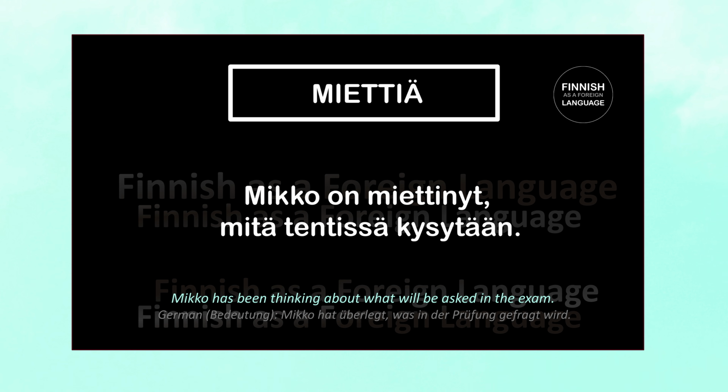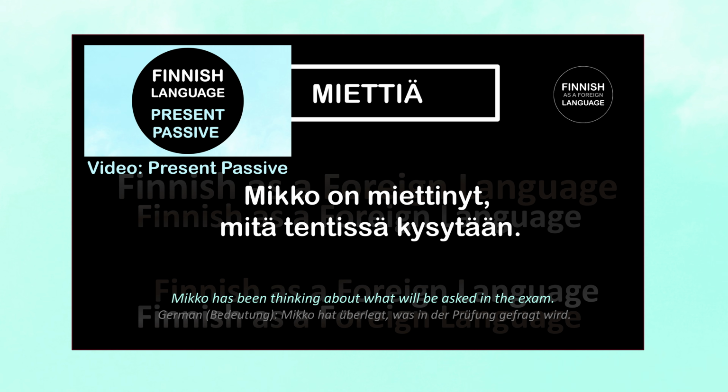Tentissä is the inessive case of tentti, which means exam, and kysytään here is the passive present of kysyä, which means to ask. So here we use miettiä in order to emphasize careful thought or consideration about what is going to be asked in the exam. Let's repeat again. Mikko on miettinyt, mitä tentissä kysytään. Mikko has been thinking about what will be asked in the exam.